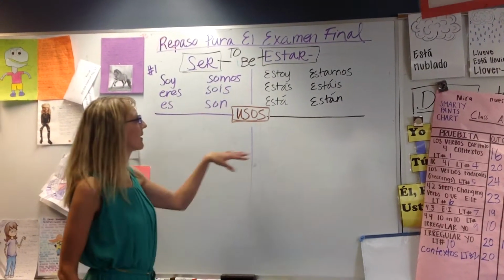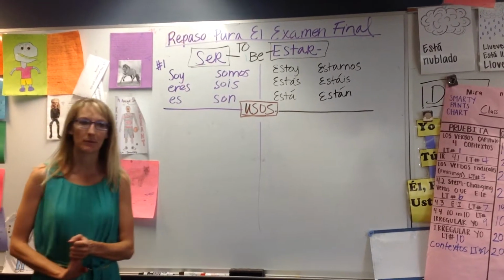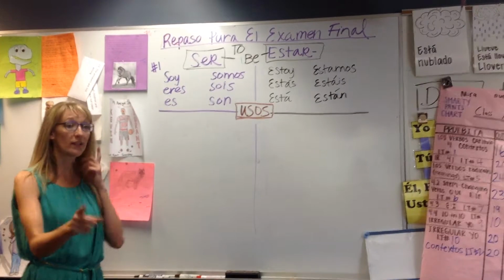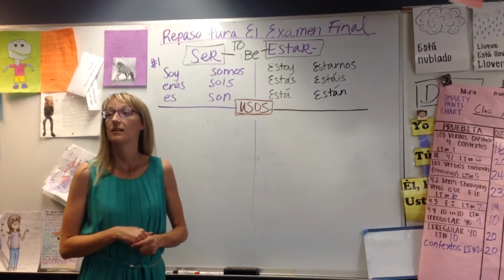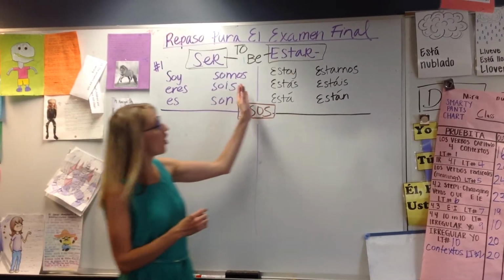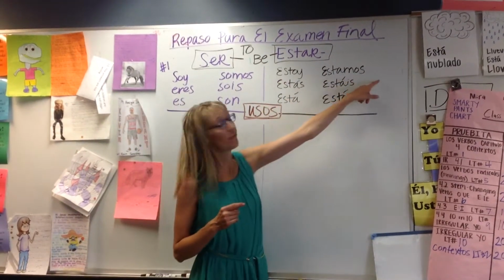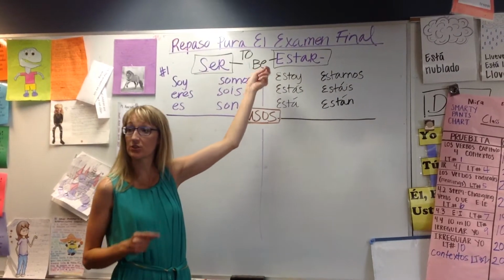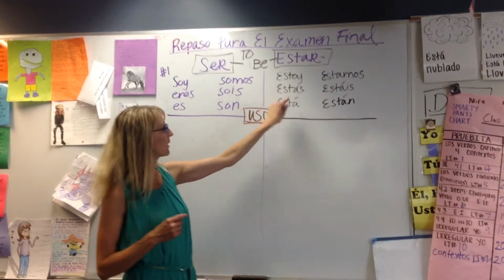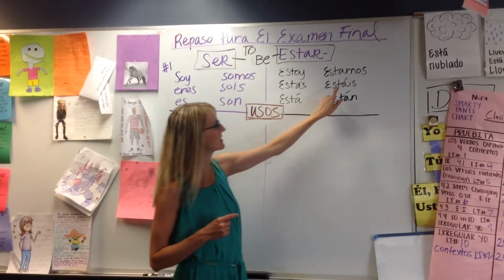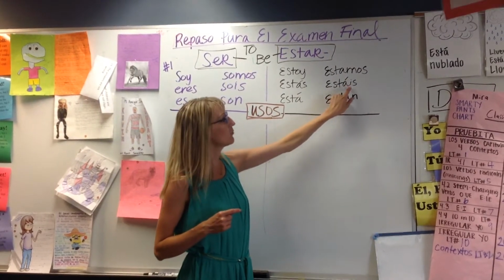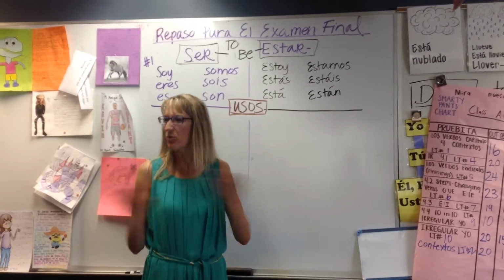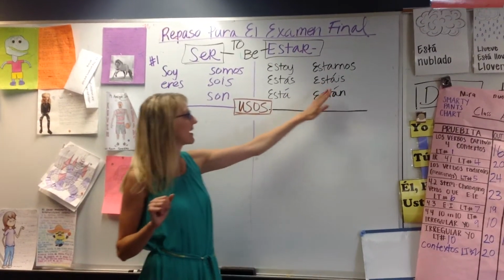Okay, what can you tell me about estar? What's one really important thing to remember about estar? Acentos. It has acentos. Where does it need accents? Sobre la A. Okay, on all of the forms except for first person. All of your forms except for first person are going to have an acento sobre la A. Estás, está, estáis, están. What would the pronunciation be if you put it over the E? You don't want estéis. You want estáis. Okay, so over the A.